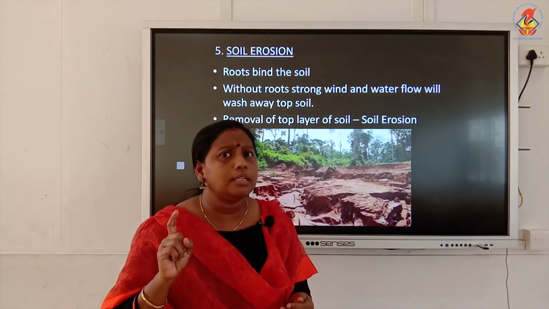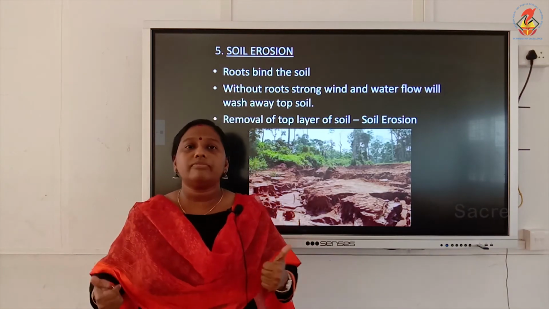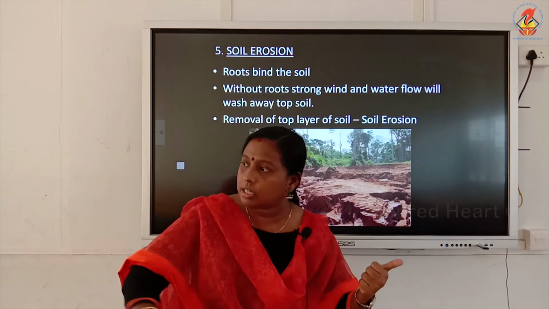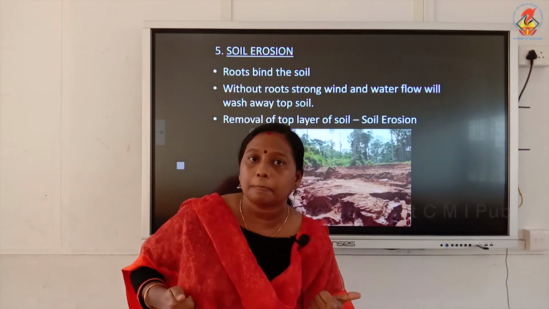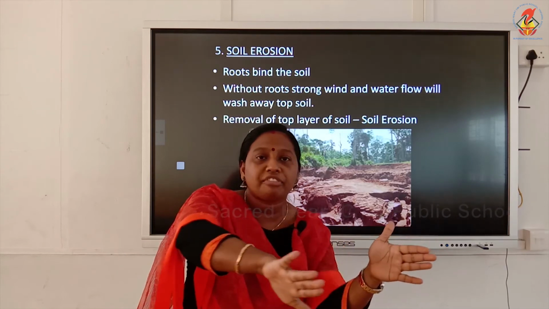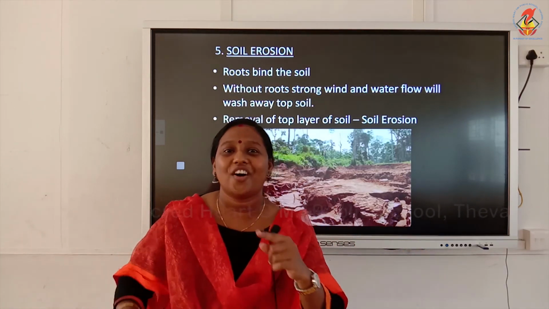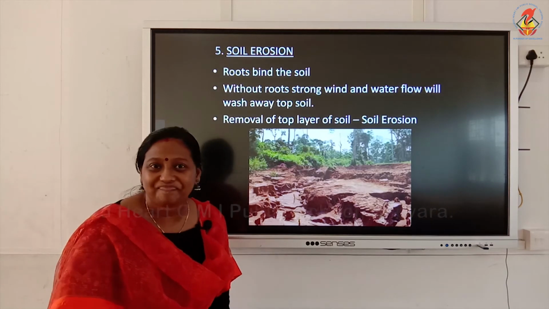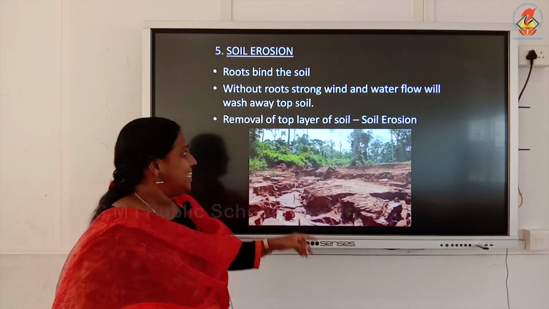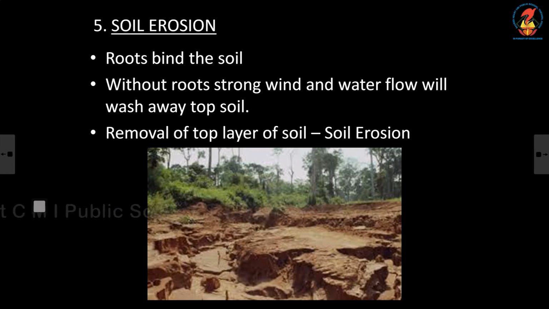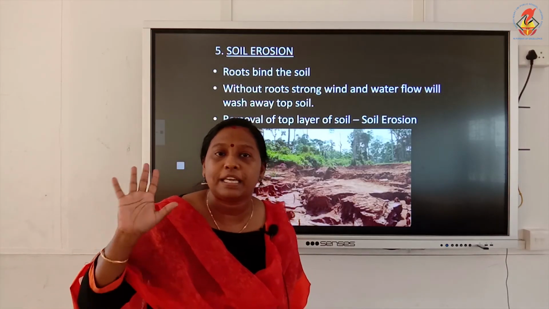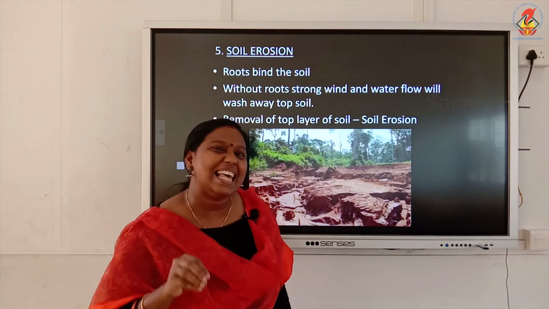So when this topsoil is removed, what happens? The fertility of the land reduces because the fertile soil is taken away by the wind or the water. This process of removal of the fertile upper layer of soil is called soil erosion. Is this clear? So see, the roots can bind the soil tightly. Without the roots, what will happen? The strong winds and water will take away the topsoil, and this process is what is called soil erosion. So the fertility of the land is completely lost, or the land becomes less fertile.